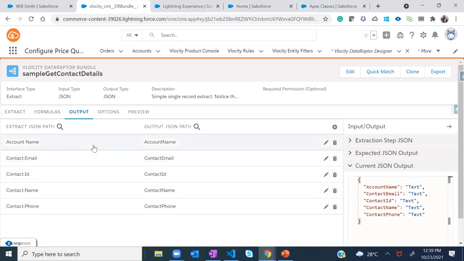some of the basic details of contact along with account: email, contact name, and phone. And since we have already covered DataRaptor, like how it would fetch, I won't be going into detail of this one.